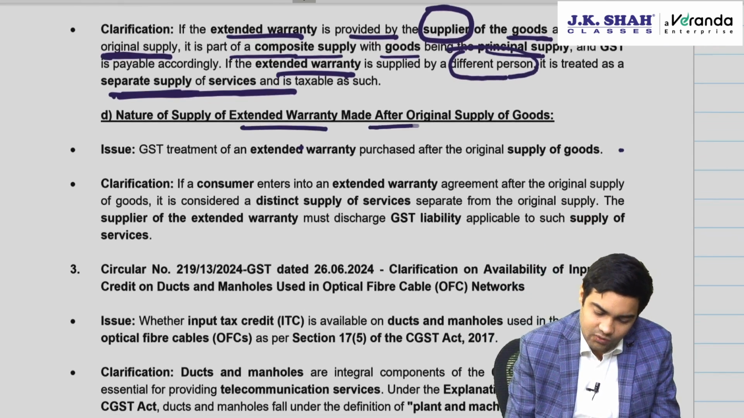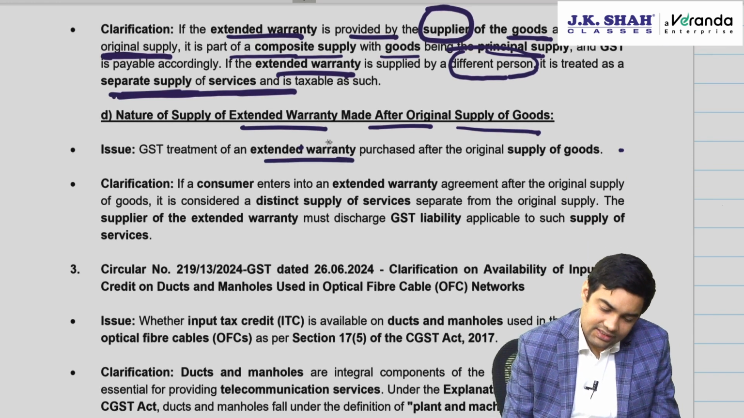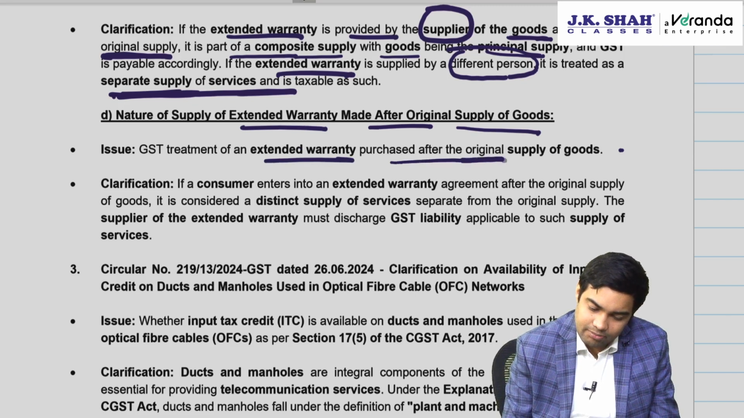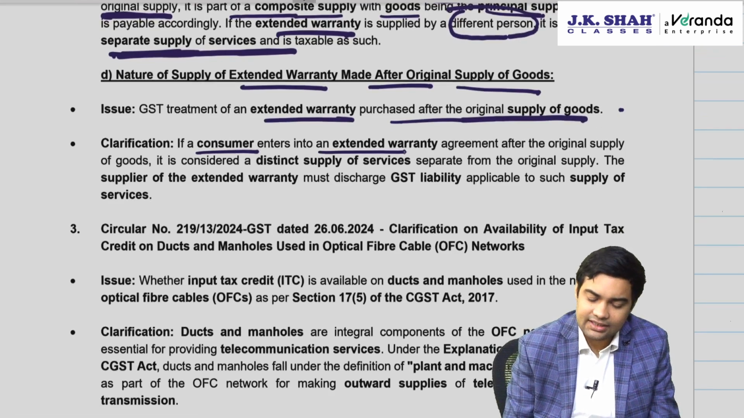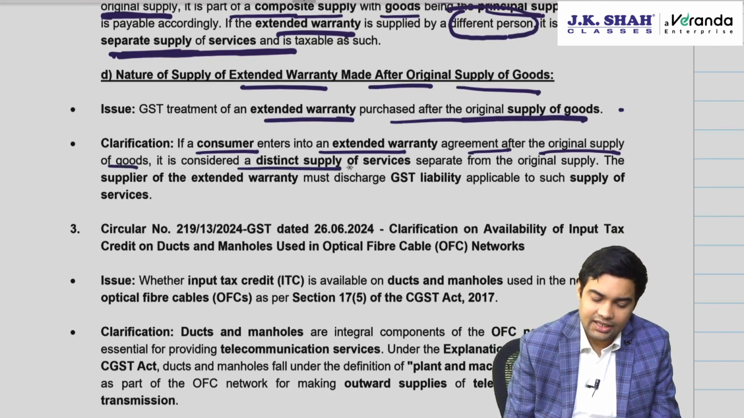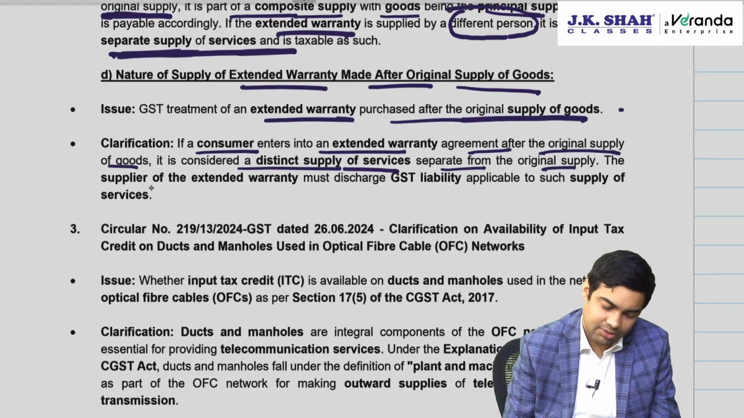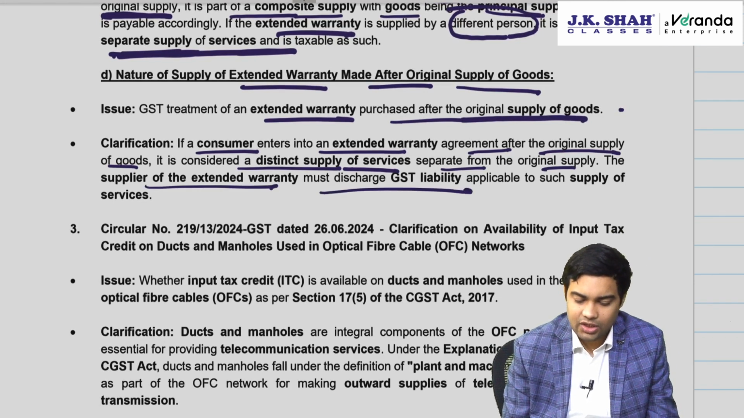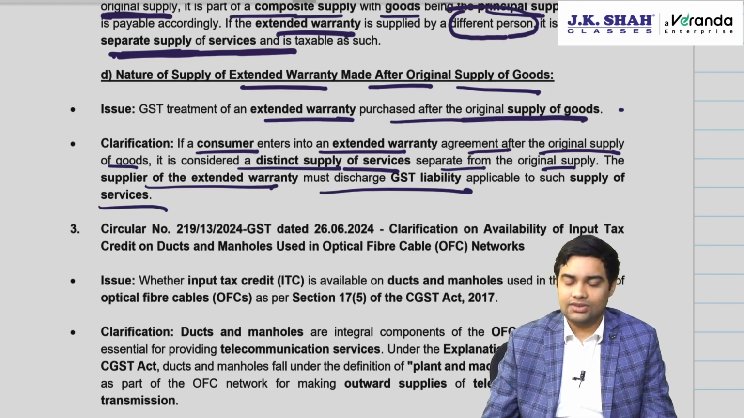Nature of extended warranty made after original supply of goods. The GST treatment on extended warranty purchased after supply of goods. This is easy. If a consumer enters into an extended warranty contract after original supply of goods, it is considered as a distinct supply of service separate from the original supply. The supplier of extended warranty must discharge GST liability on such supply of services.